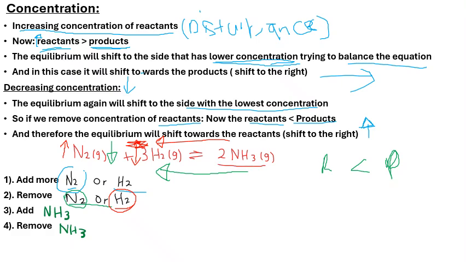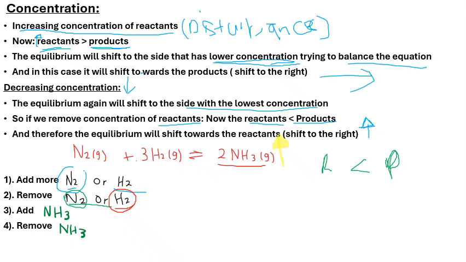If we add more concentration of ammonia, that means we increase the concentration of ammonia. Our equilibrium will shift to the side that will try and decrease the concentration of the ammonia.